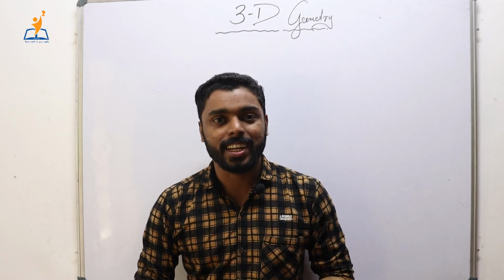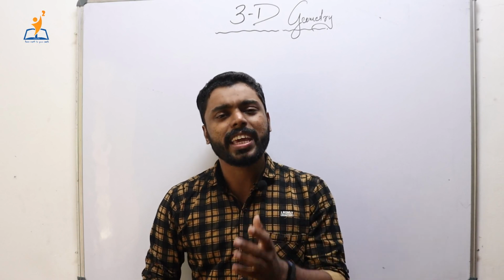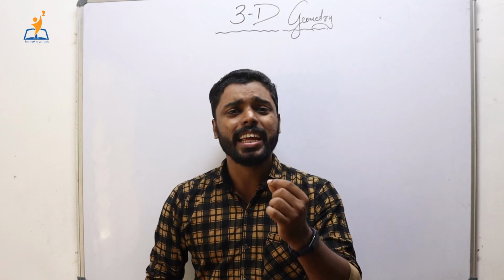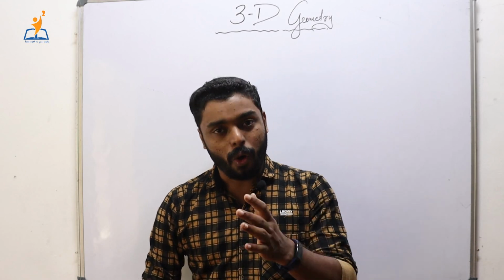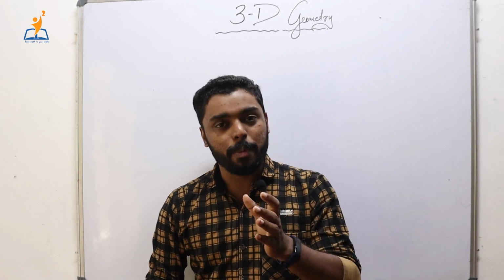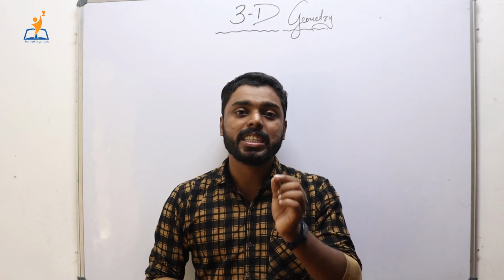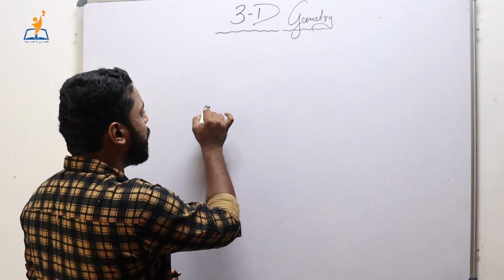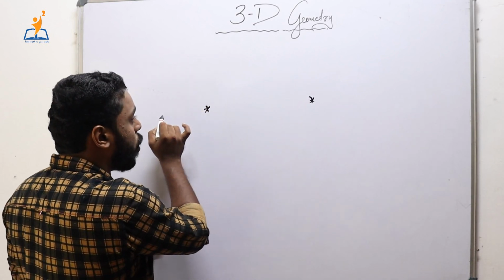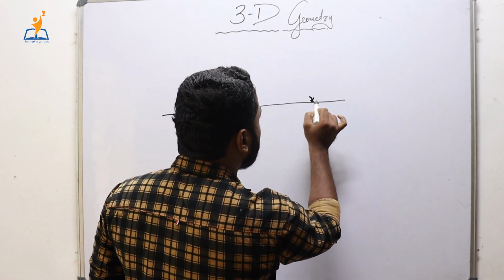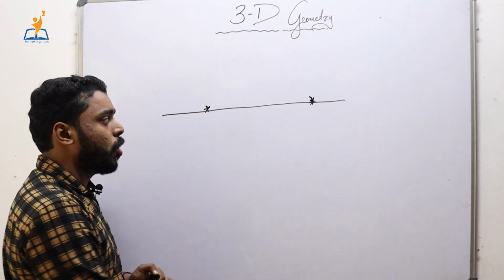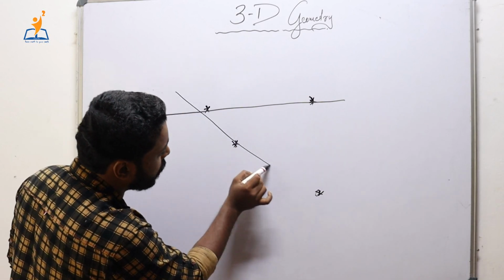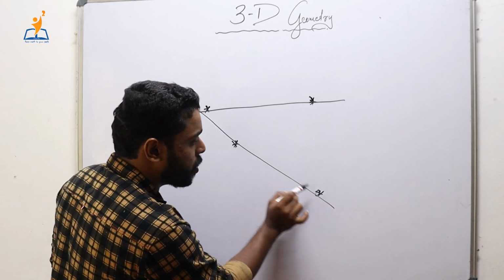Before entering into the session, let me ask you one thing. When can we say that a line is unique, or that we have uniquely defined a straight line? Of course you are right. Whenever a line passes through 2 points, we can say that the line is unique. Suppose we have 2 points like this, then there is one and only one straight line which passes through these 2 points.